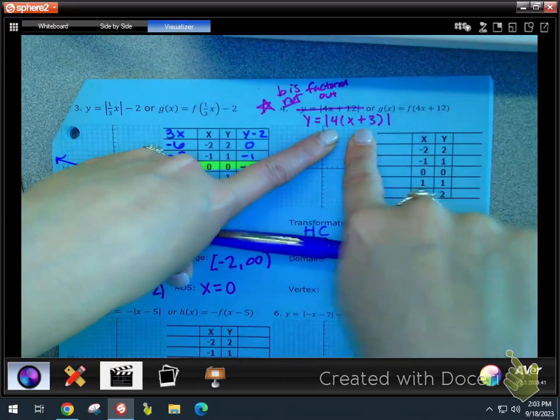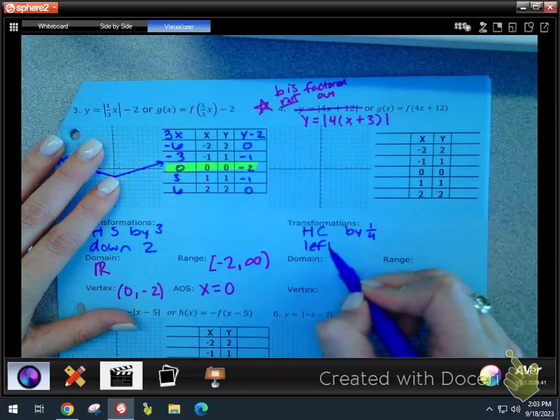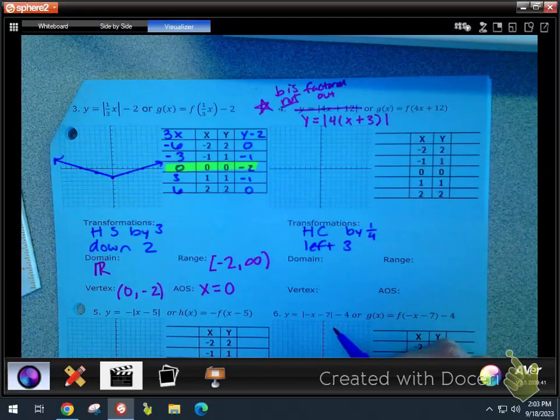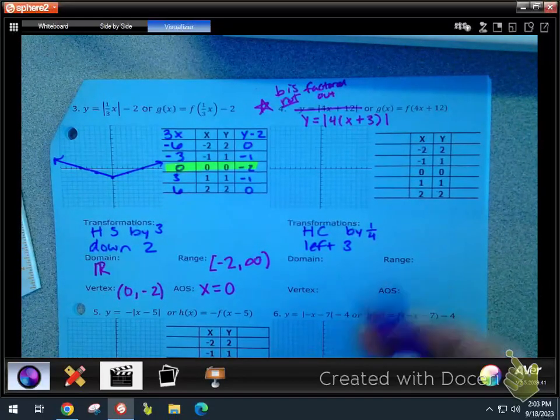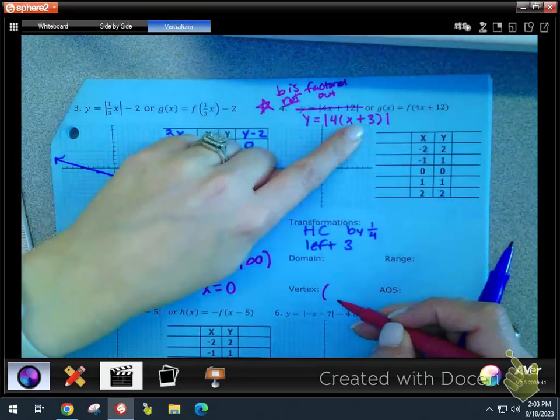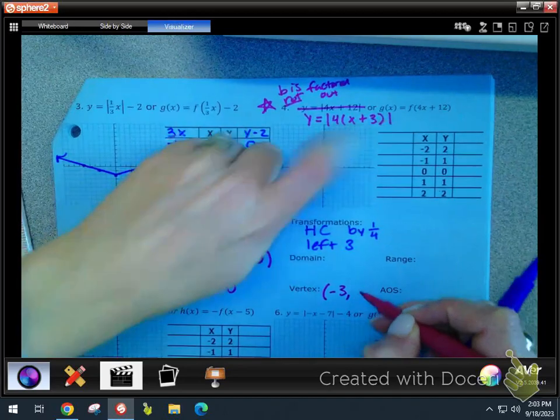Plus 3 as a c value. What is that going to do? Left 3. Let's do the vertex based off of the equation. Remember, your vertex is flip the sign for c, keep the sign for d. What's the vertex point? Flip the sign for c, negative 3, 0.